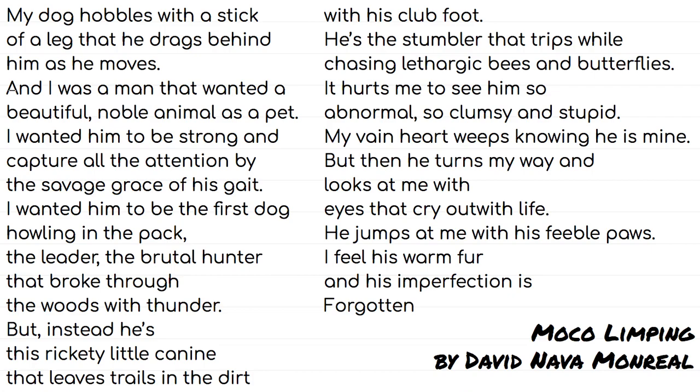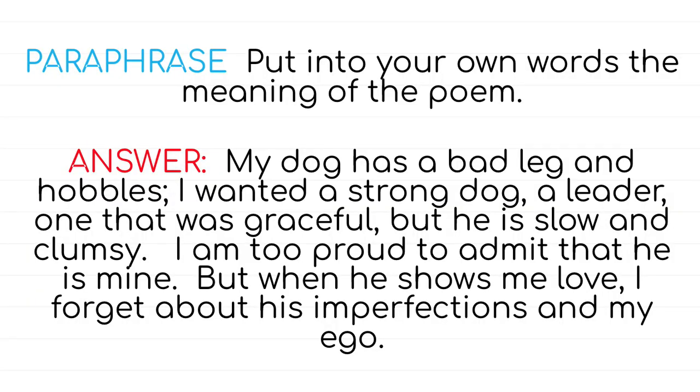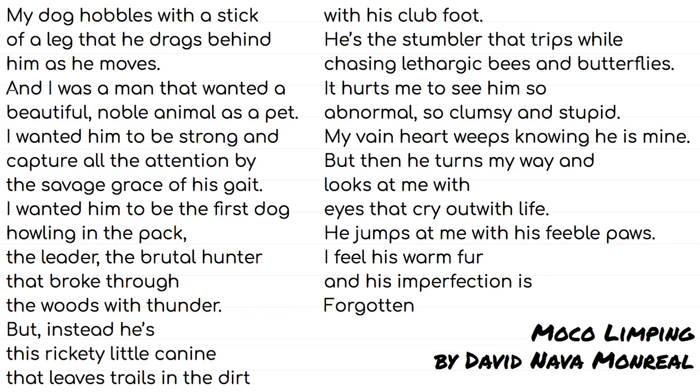Okay, so let's take a look at this. Because we know that the next step is to do what? Paraphrase in our own words, okay? So let's paraphrase this poem in our own words. So we see that obviously the author or the poet, it's written in first person, right? We know that because I see I wanted, I feel, I wanted, right? It hurts me. So I see all these clues that are hinting at it being in first person.